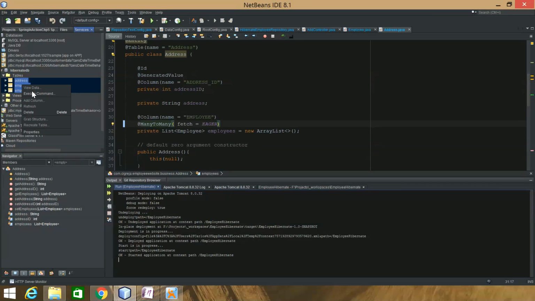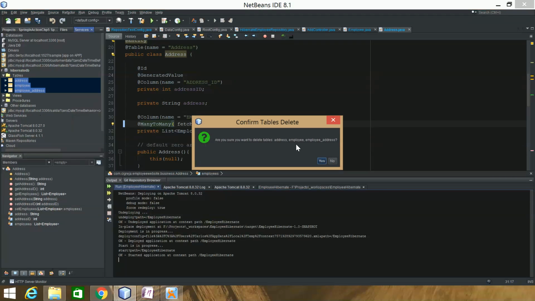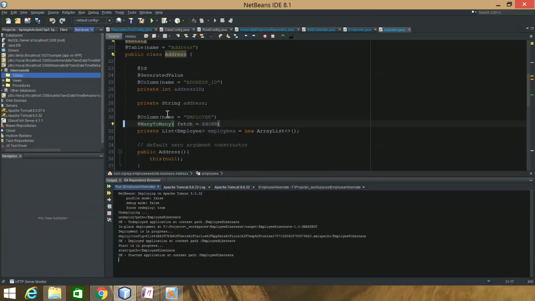That's why for testing stuff it deletes automatically. Okay, I'll run this again, and it will make 4. Refresh that, and you can see 4 tables.